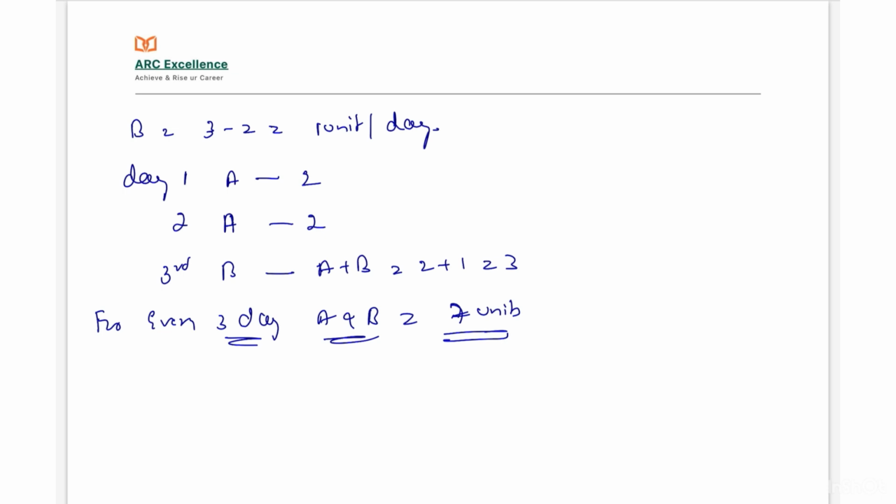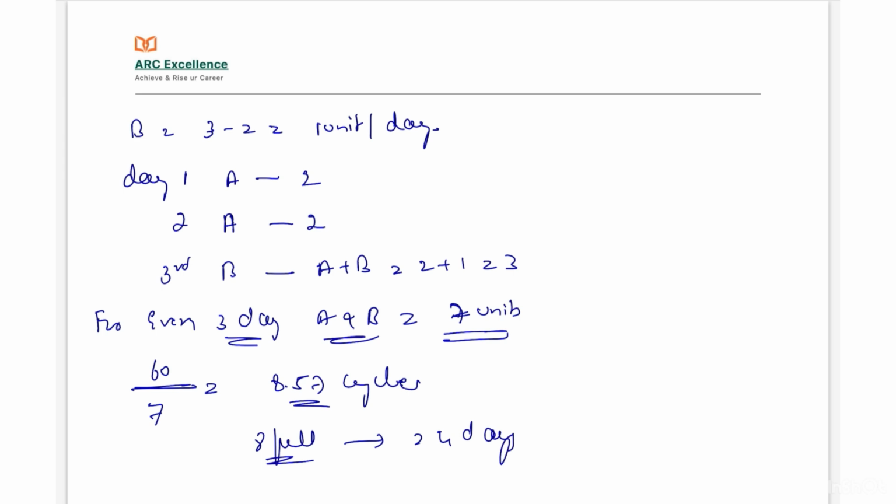Therefore, 60 units of work they have to complete. 60 by 7 is equal to 8.57 cycles. If we take 8 full cycles, it will become 24 days, that is 8 into 3 is equal to 24.